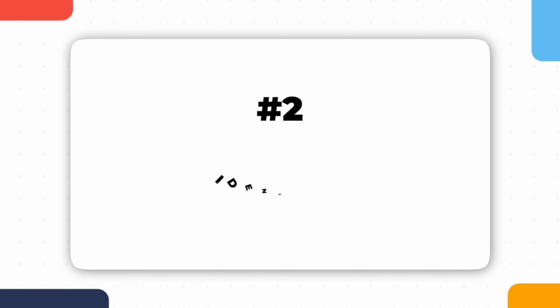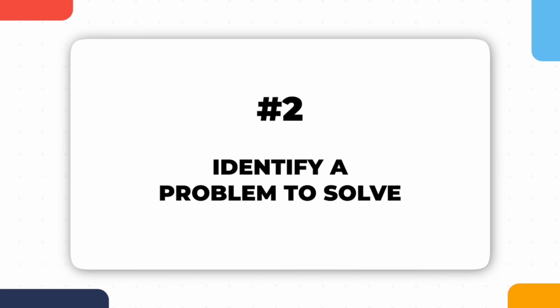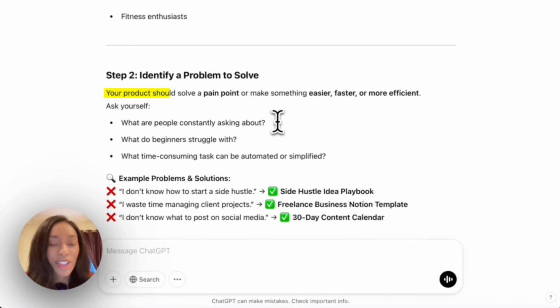Now we're on to step 2. This is where we need to identify a problem to solve. Your product should solve a pain point or make something easier, faster, or more efficient. Ask yourself, what are people constantly asking about? What do beginners struggle with? What time-consuming tasks can be automated or simplified?